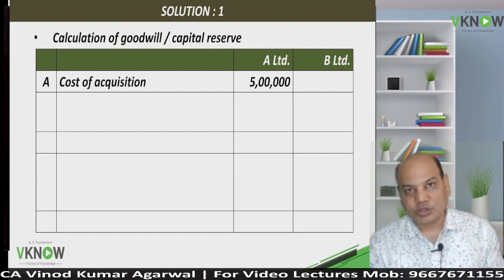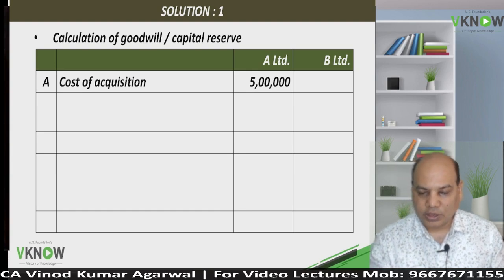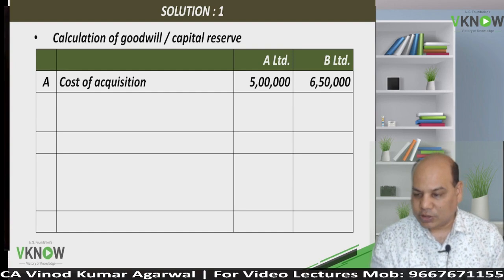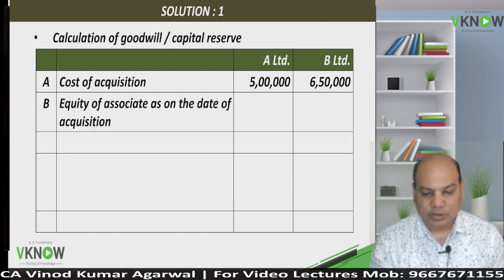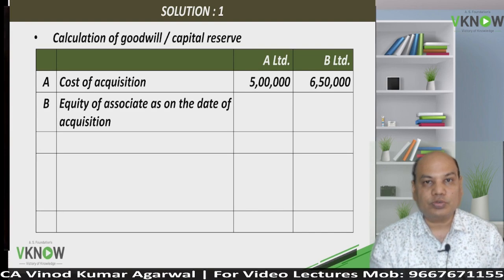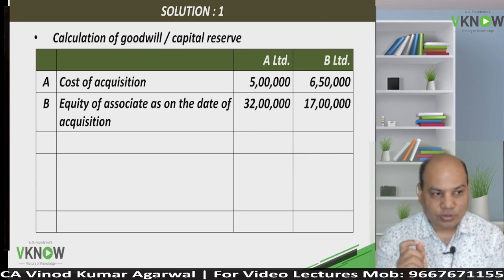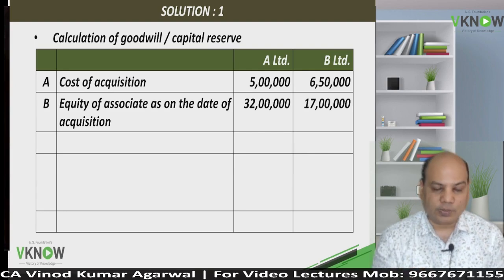So cost of acquisition is 5 lakh for A, 6,50,000 for B, given in the first and second line. Point number B, equity of the associate on the date of acquisition. Equity means net asset, share capital and accumulated reserve. And good part is that 32 lakh and 17 lakh are given in the problem.